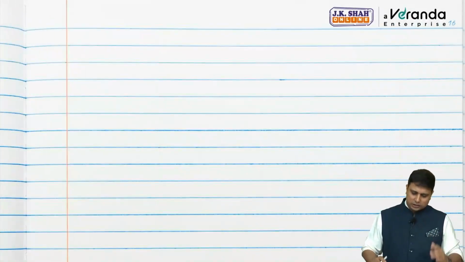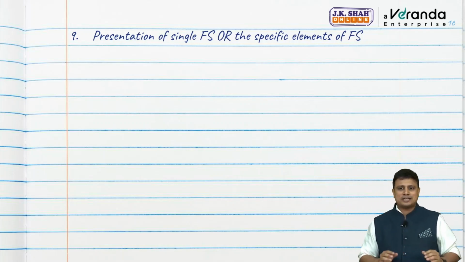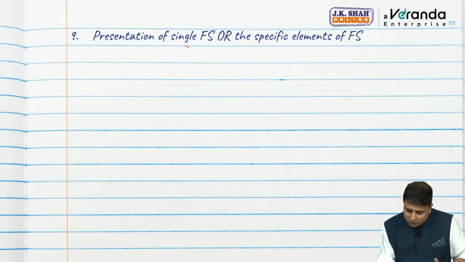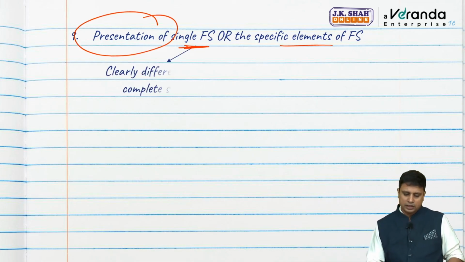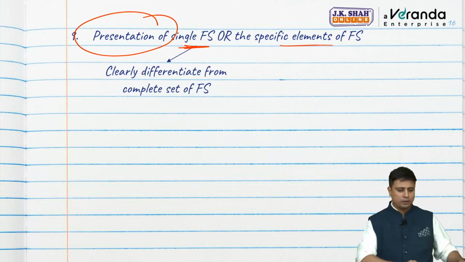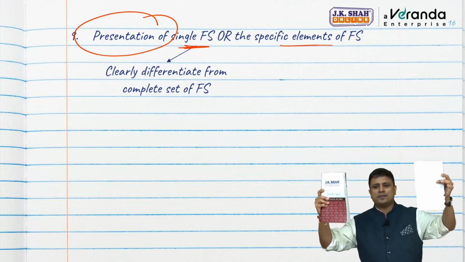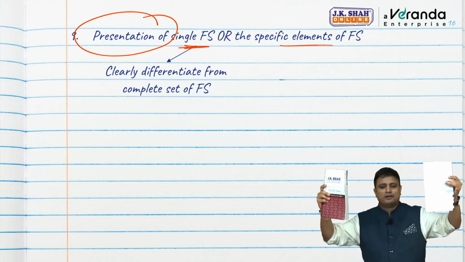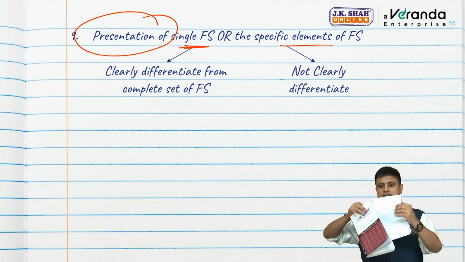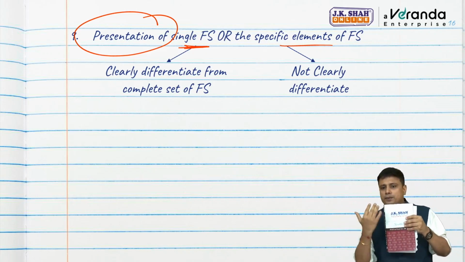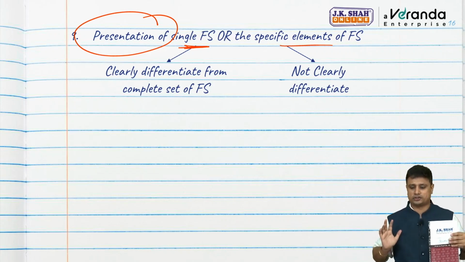Now point number 9, which is not a new point, but again an interesting point. What is the presentation of a single financial statement or specific element? How are they presented? We are talking about presentation. Now, are they clearly differentiated from the complete set of financial statements? Let us say this is the complete set of financial statements, and this is the single. It can be clearly differentiated, or they cannot be clearly differentiated. Let us say they are given together, so the users cannot differentiate what is complete and what is single financial statement.